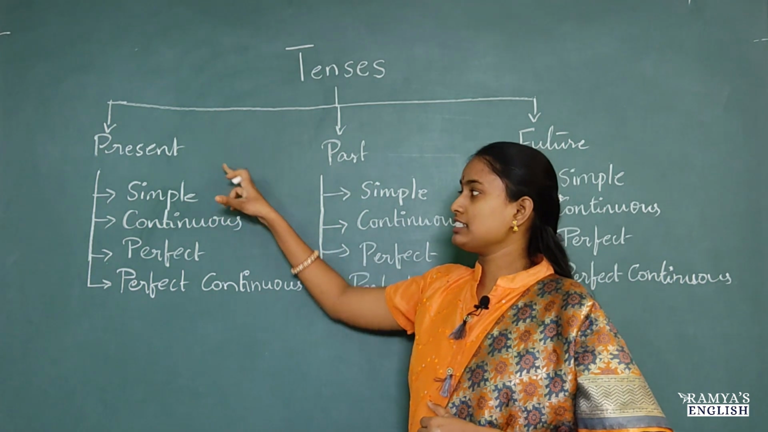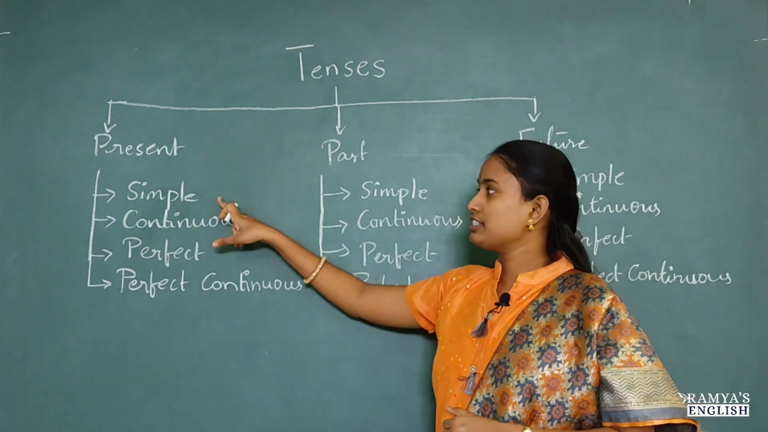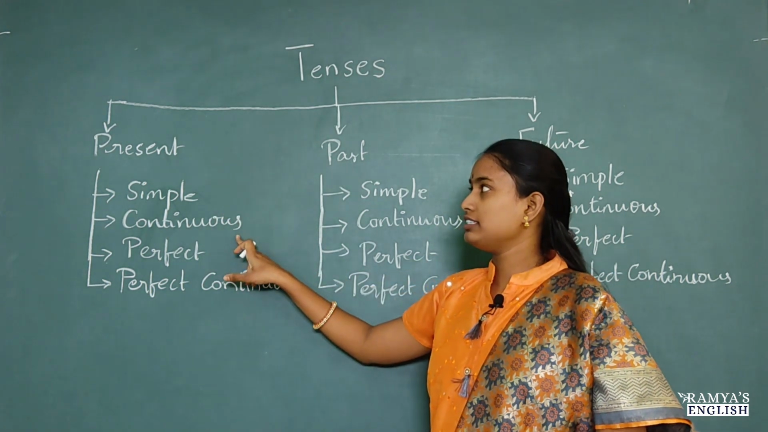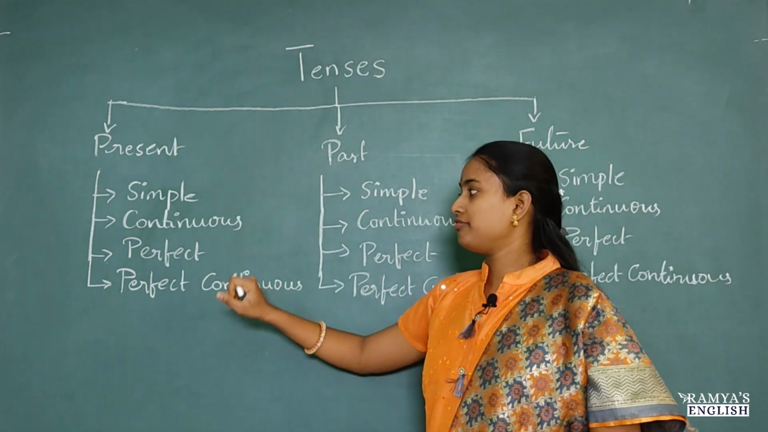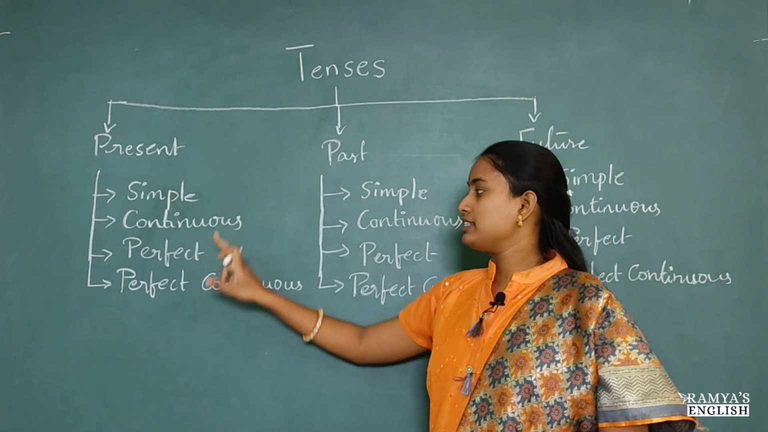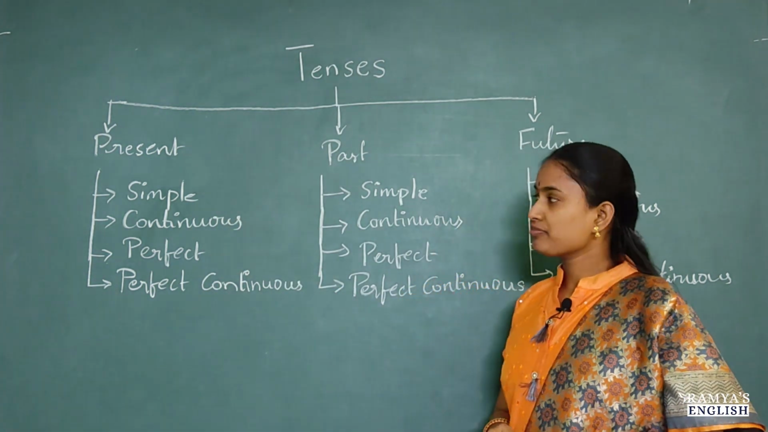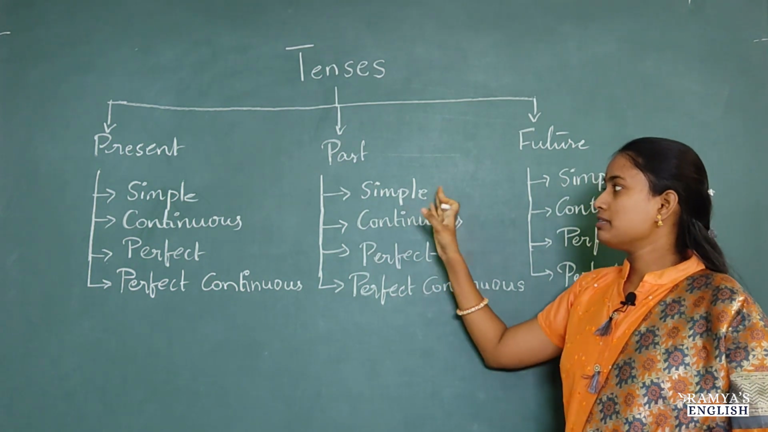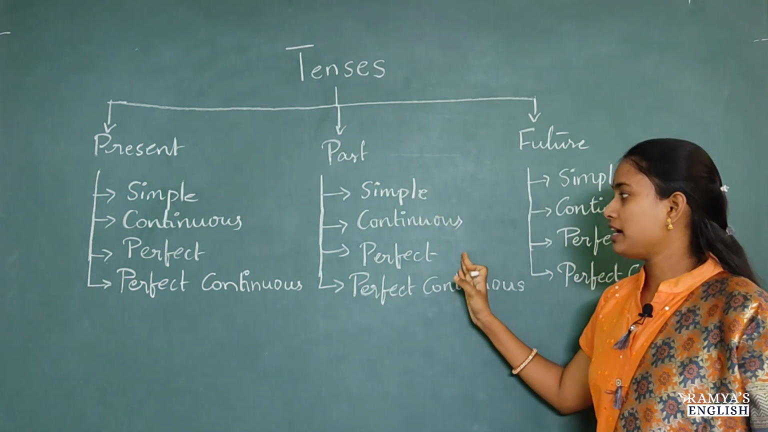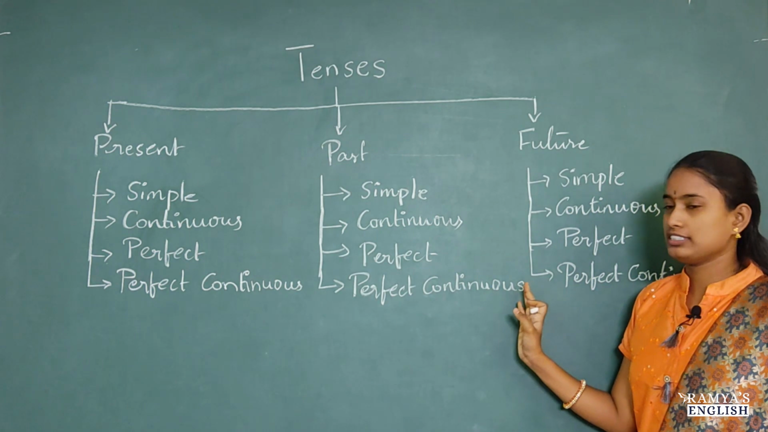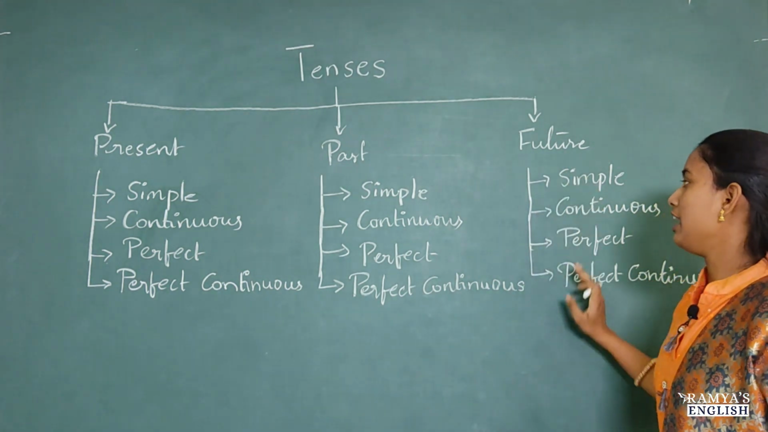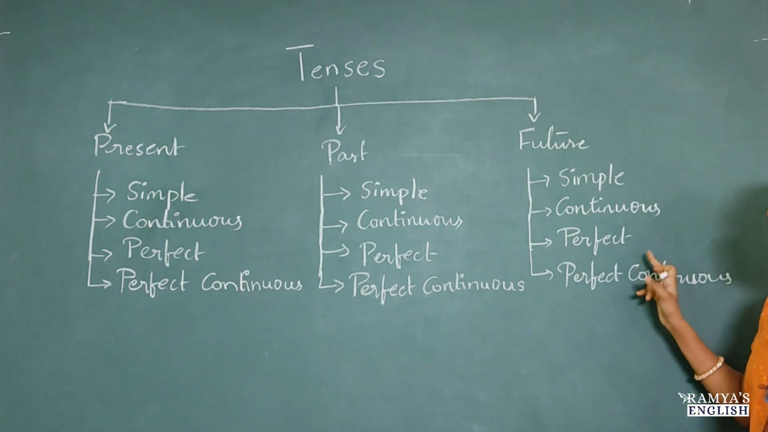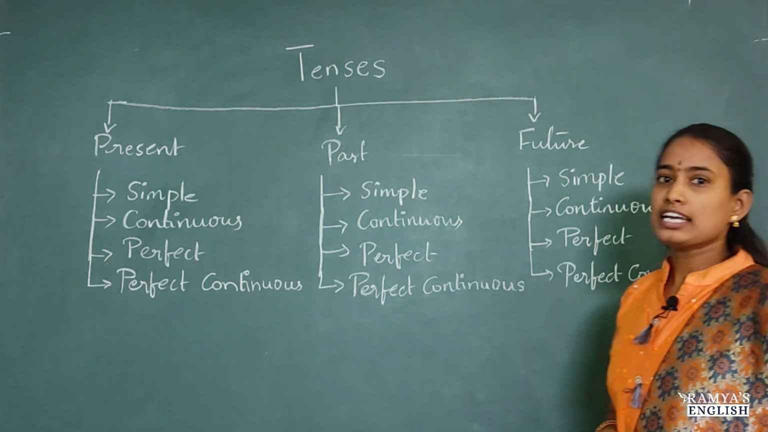Again, in present tense, there are four forms. The first one is simple present, the second one is present continuous, the third one is present perfect, and the fourth one is present perfect continuous. In the same way, even in the past tense, we have four forms: simple past, past continuous, past perfect, past perfect continuous. Again, in the future, we have four forms: simple future, future continuous, future perfect, future perfect continuous.